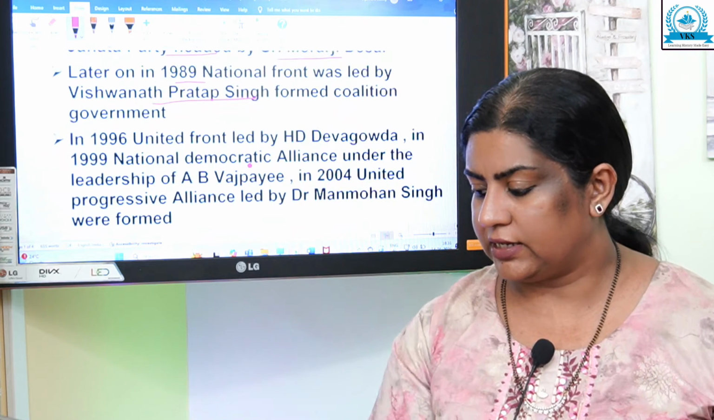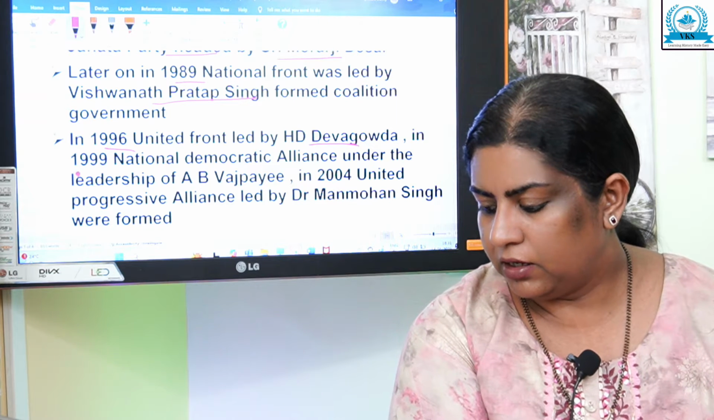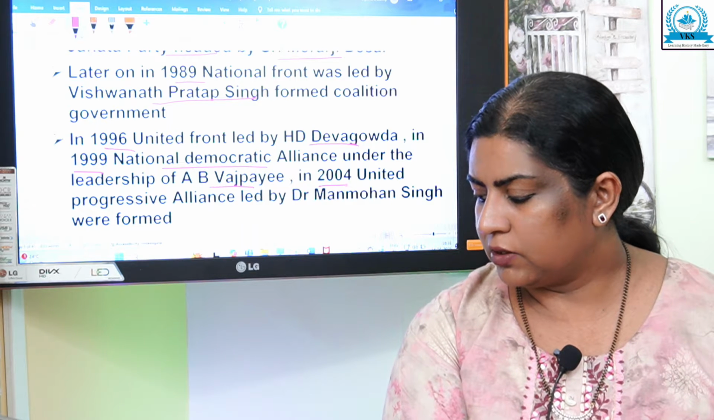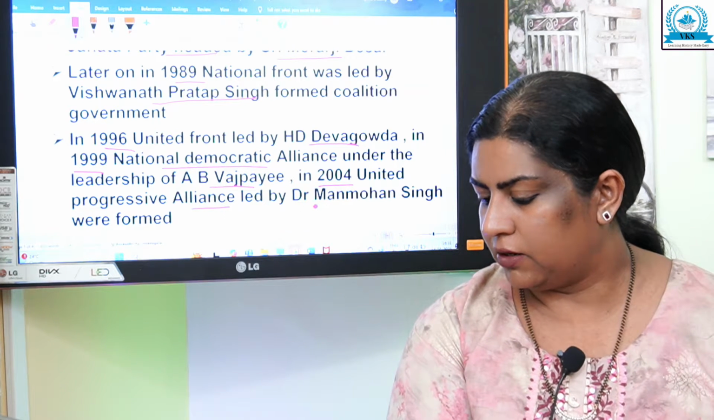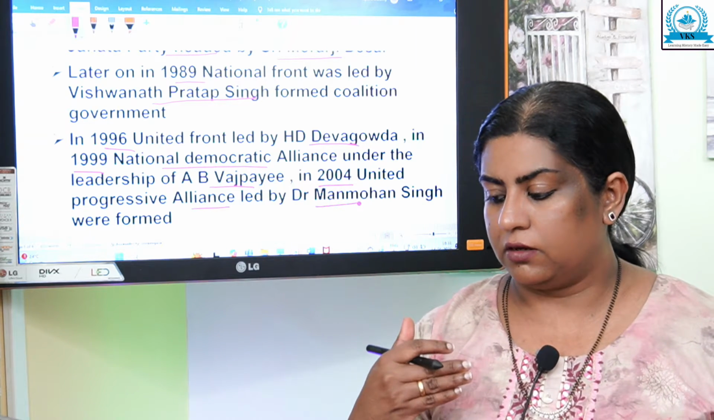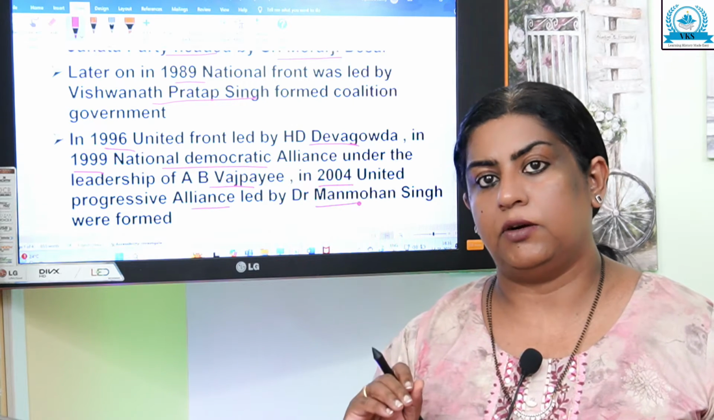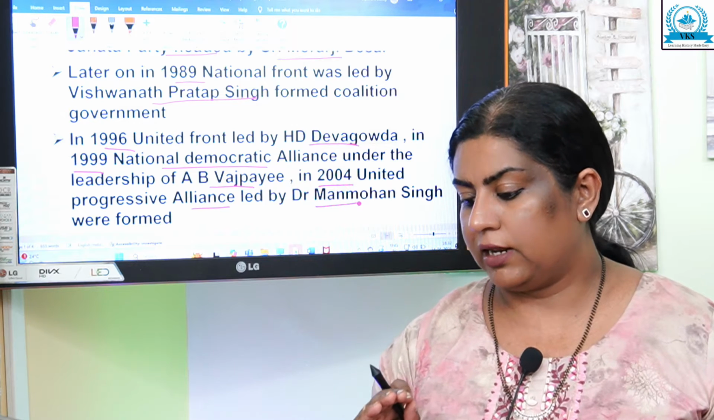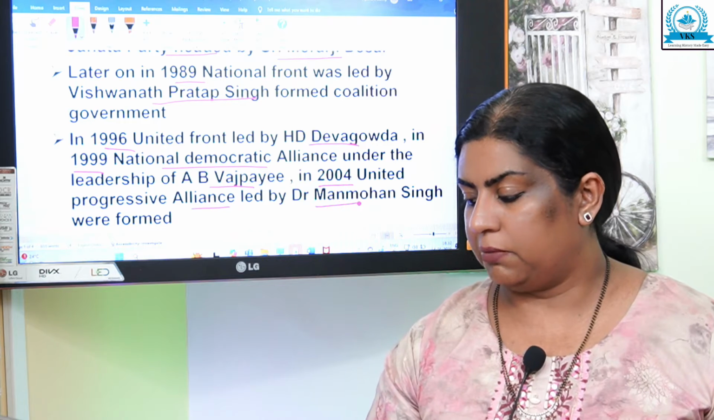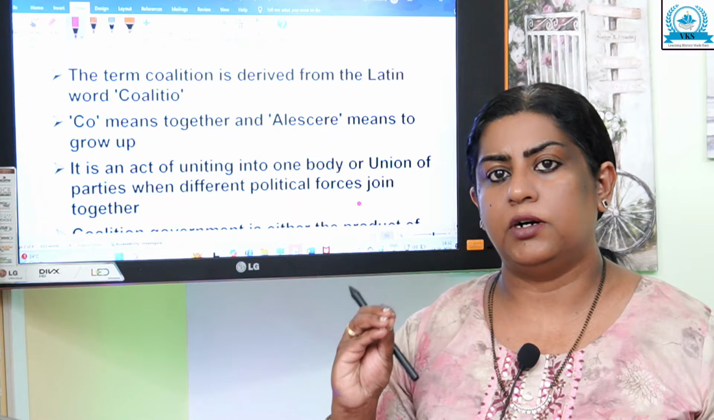In 1996, the United Front led by H.D. Deva Gowda. In 1999, the National Democratic Alliance under the leadership of A.B. Vajpayee. In 2004, the United Progressive Alliance led by Dr. Manmohan Singh was formed. So in different time periods, different governments were formed.